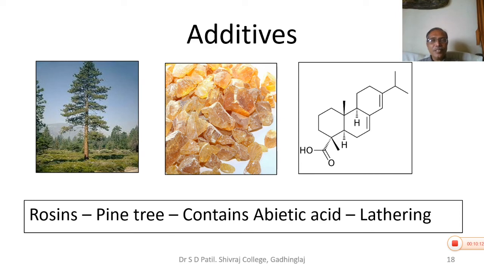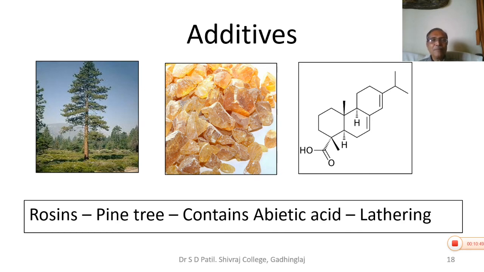Apart from these three, that is oil, fat or fatty acid, then alkaline material and common salt, the soap industry utilizes several additives. These additives are important to make the soap economical, more effective, and so the consumer can be satisfied with these properties. So first is rosin. Rosin is obtained from pine trees. It contains abietic acid.